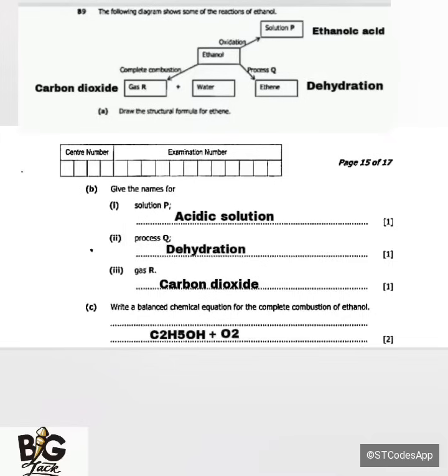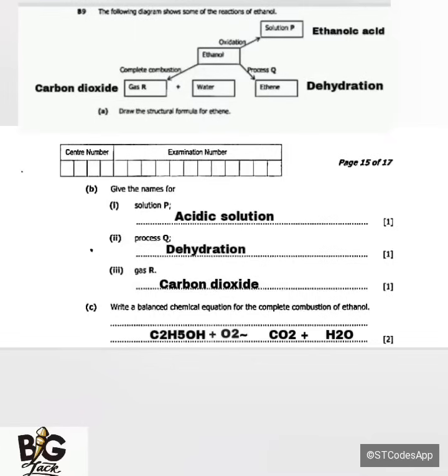Now, when ethanol or alkanes undergo complete combustion, 2 products are formed: carbon dioxide plus water. But if they undergo incomplete combustion, 2 products are also produced: carbon monoxide and water. Here they are saying it is complete combustion, which means if we react ethanol plus oxygen, carbon dioxide plus water is going to be produced.